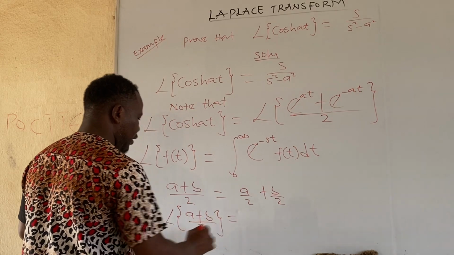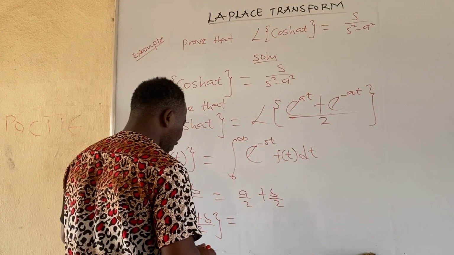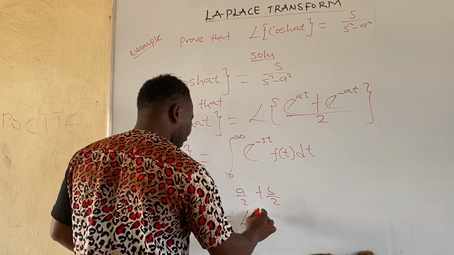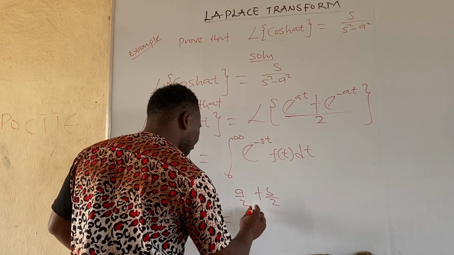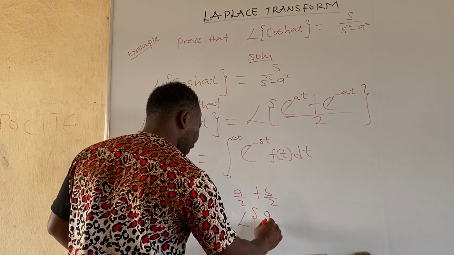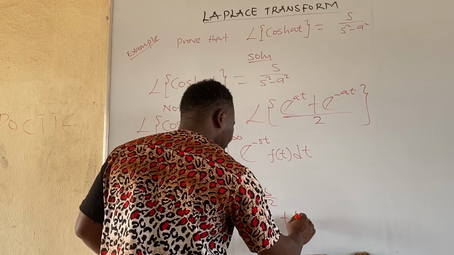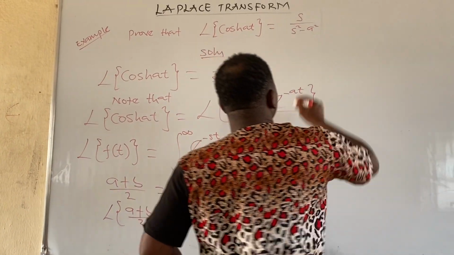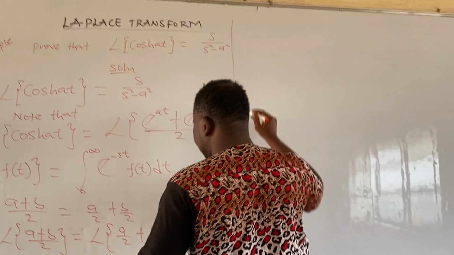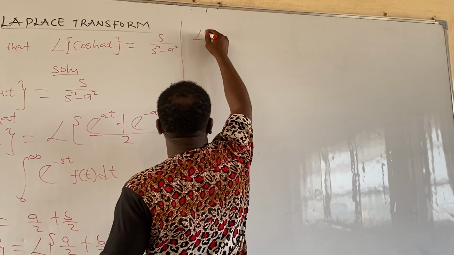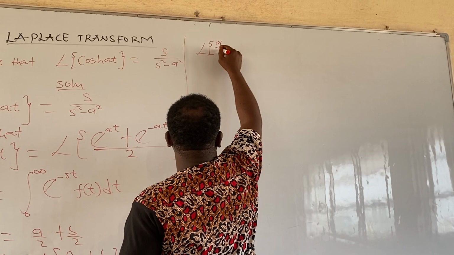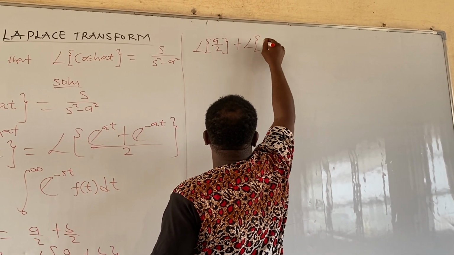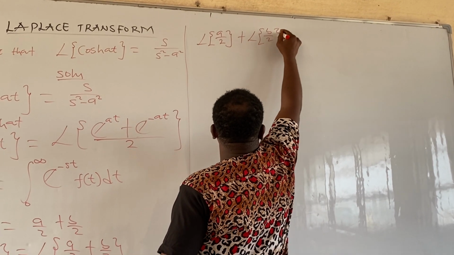Then agree with me that this is the same thing as Laplace of a all over 2 plus b all over 2, close bracket. It implies that this is the same thing as Laplace of a all over 2 plus Laplace of b all over 2. Do you agree with me?